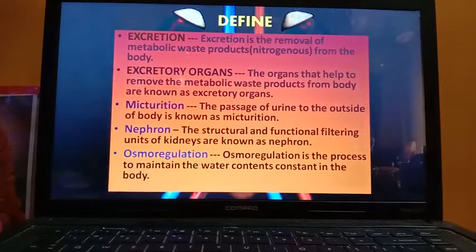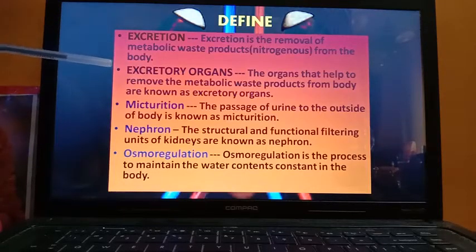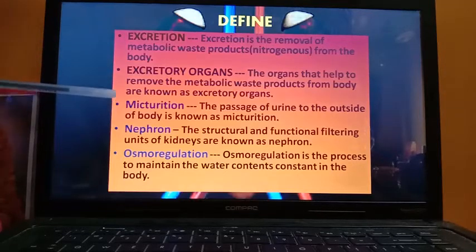So first definition is of excretion. Excretion is the removal of metabolic waste products, mainly nitrogenous waste products, from the body. Now the definition of excretory organs. The organs that help to remove the metabolic waste products from body are known as excretory organs. Next, micturition. It is also known as urination. So micturition is a passage of urine to the outside of body.